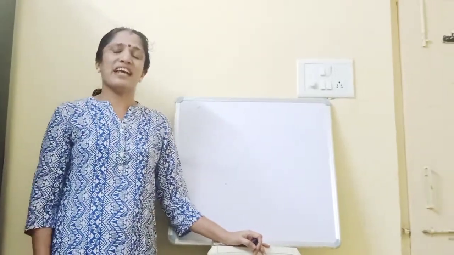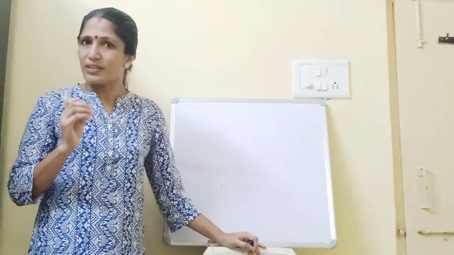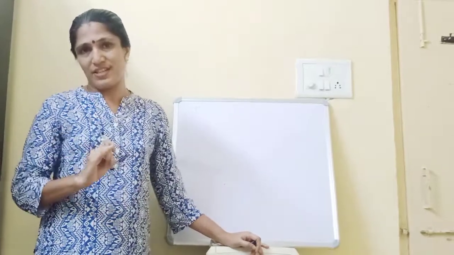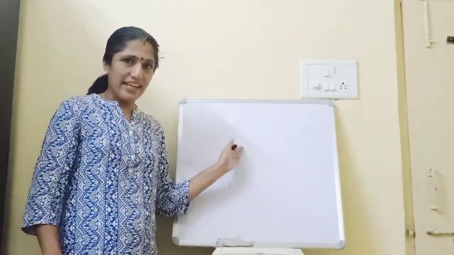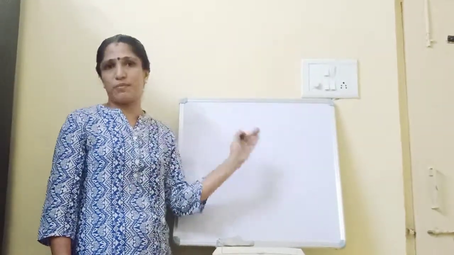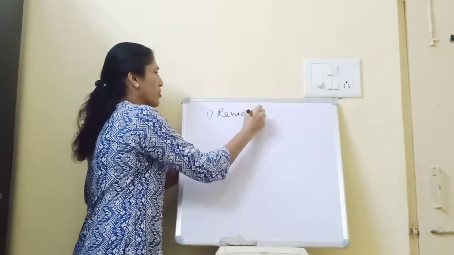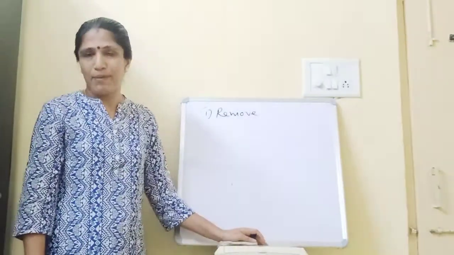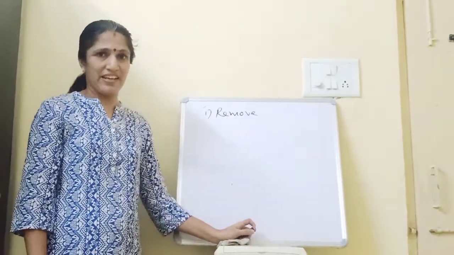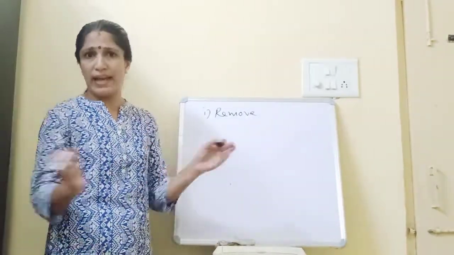So earlier we discussed the conditions necessary for combustion. The first one was presence of a combustible substance. So we can say in order to extinguish fire, we have to remove the combustible substance. But in every situation, we can't remove the combustible substance. Isn't it? For example, if the entire building is under fire, we can't remove the entire building.